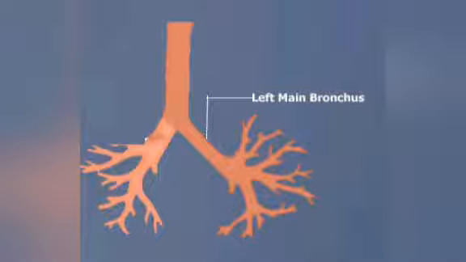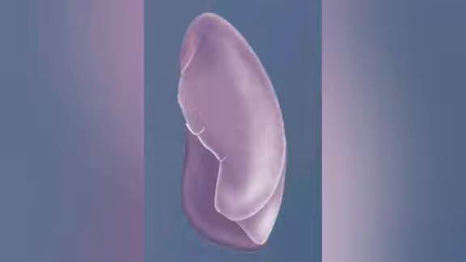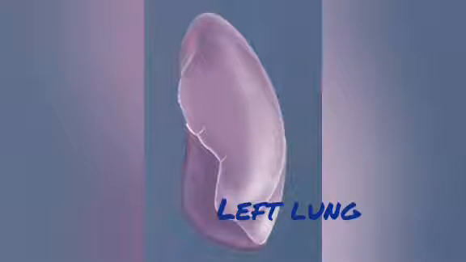And next, the left lung, which extends from the left bronchus, and it is also divided into two lobes, that is superior and inferior lobes. We also call them the upper and lower lobes, and it doesn't have a middle lobe. That means the left lung only has two lobes.